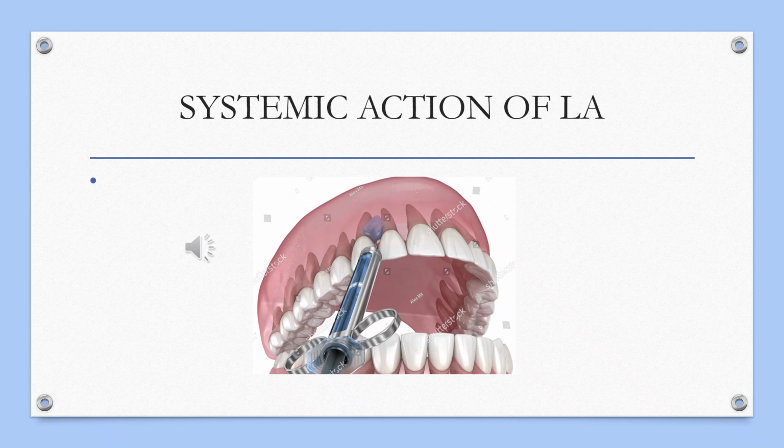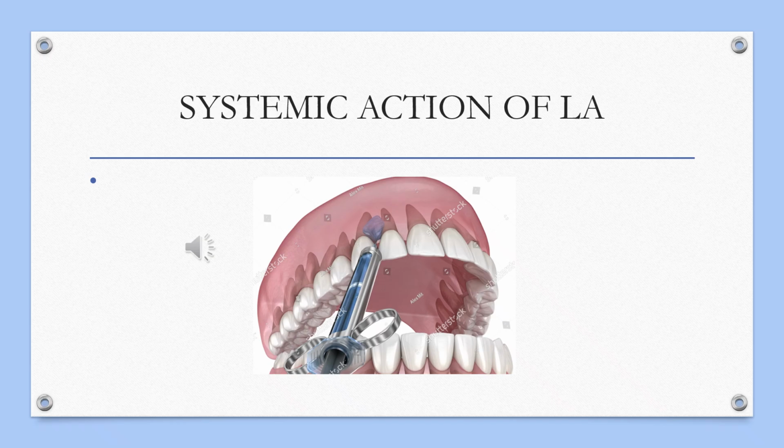In case of mucosa, tracheal mucosa has the best absorption as compared to pharyngeal mucosa, and esophageal mucosa or bladder mucosa has the least absorption of local anesthesia.